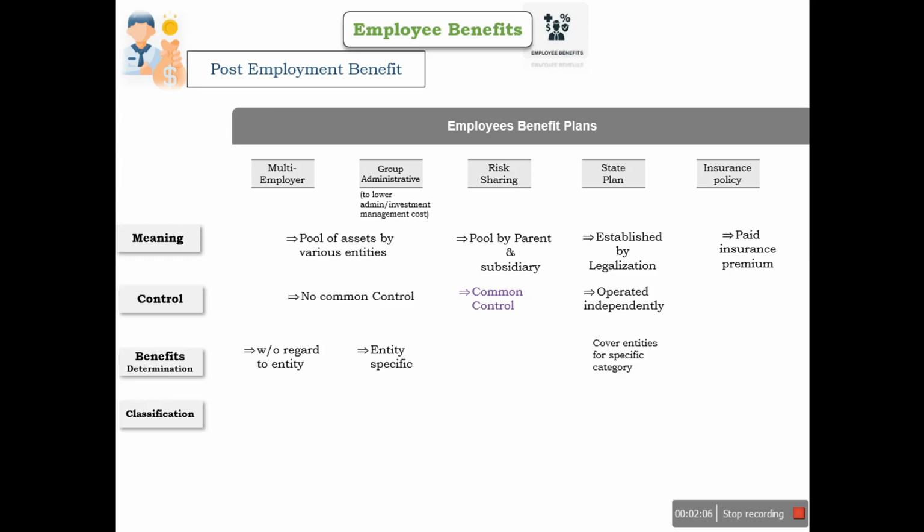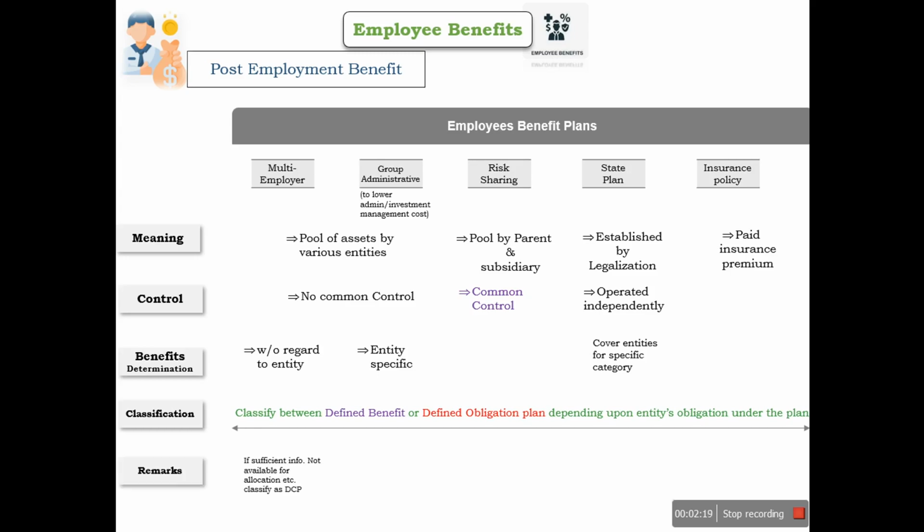Classification of these plans is done based on the obligation of the entities. So based on the obligation, it is defined whether it is a defined benefit plan or a defined contribution plan. Apart from it, if the entity is participating in a multi-employer plan and sufficient information is not available for allocation, etc., then it will classify it as a defined contribution plan.